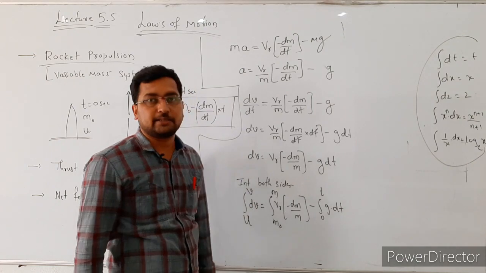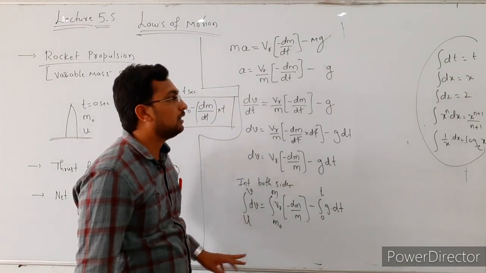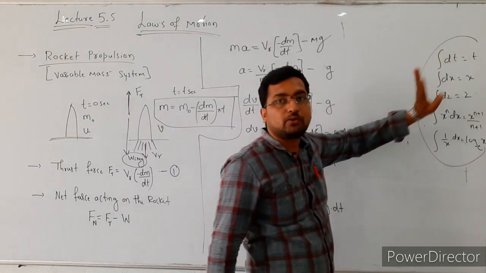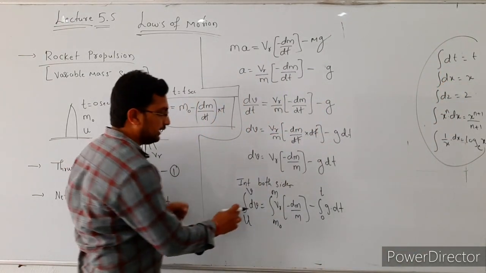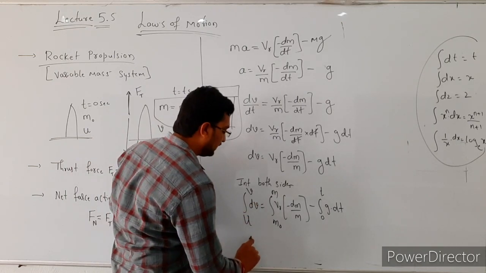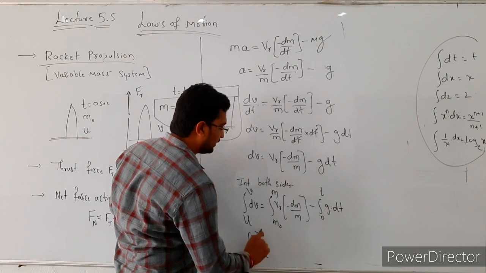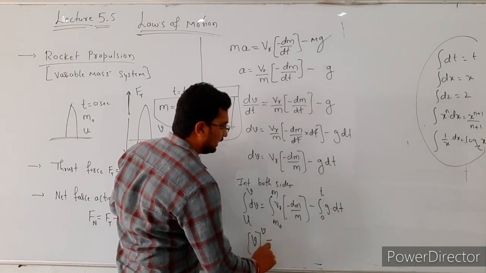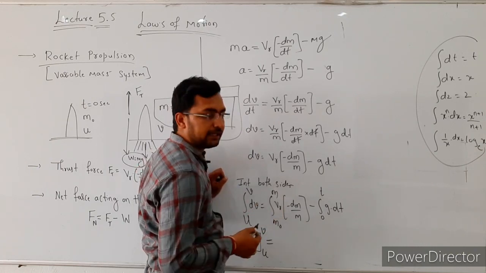to this system. See here, the integration of dt is t, and the integration of dx is x. Similarly, the integration of dv is v. So the limits are initial velocity to final velocity. Here V_r is the velocity of the exhaust gas.